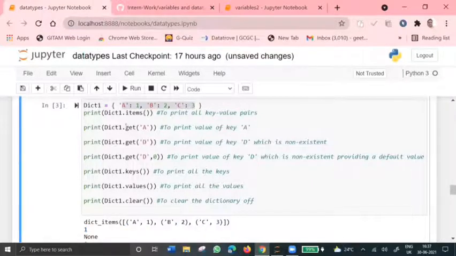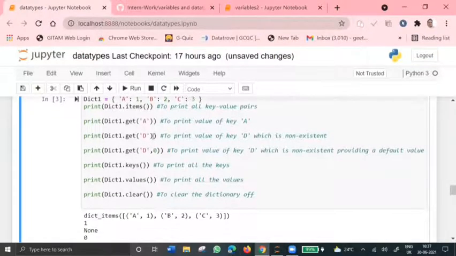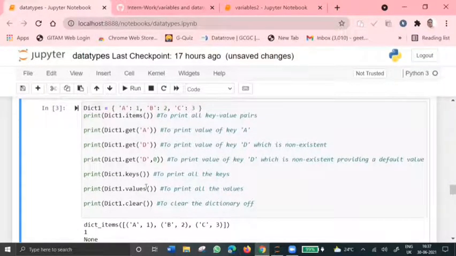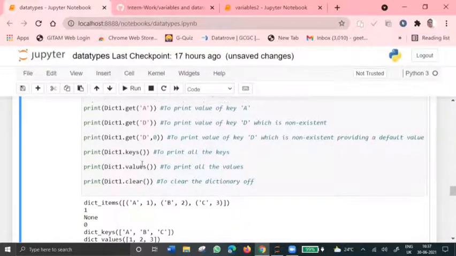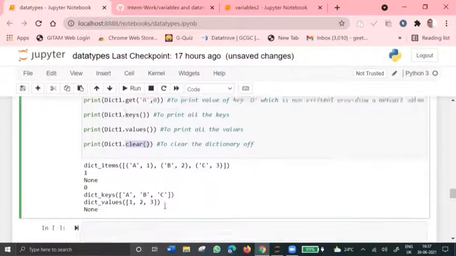So if I use get A, I would get the value that corresponds to the key A. The value is 1, so I get the output as 1. If I use get D, since D does not exist in our dictionary, we'll get the output as none. If I use the keys function, it returns all the keys that are in our dictionary. If I use the values function, it returns all the values that are there in our dictionary. And if you use the clear function, it clears the dictionary, so we get the output as none.